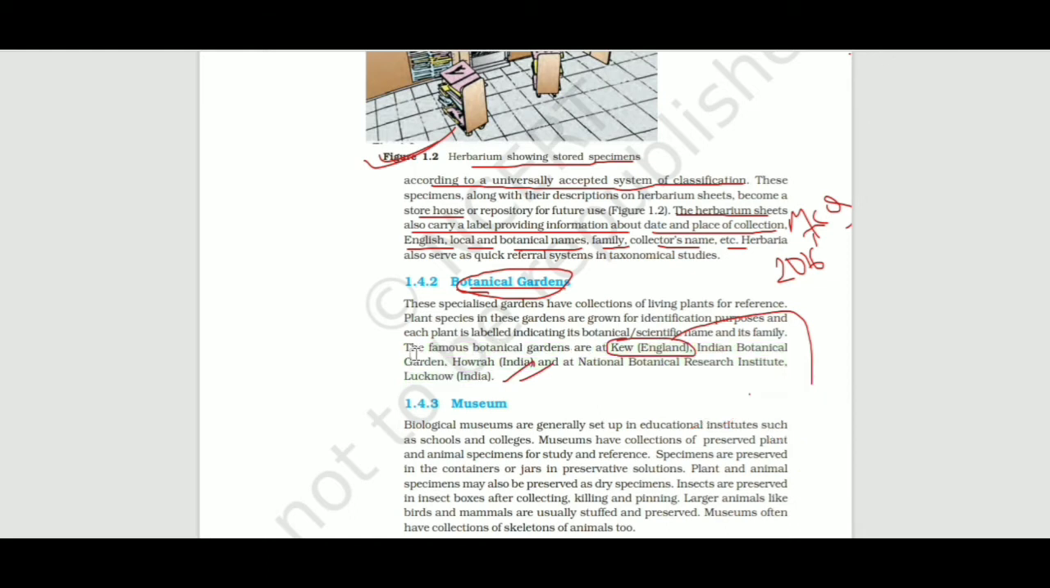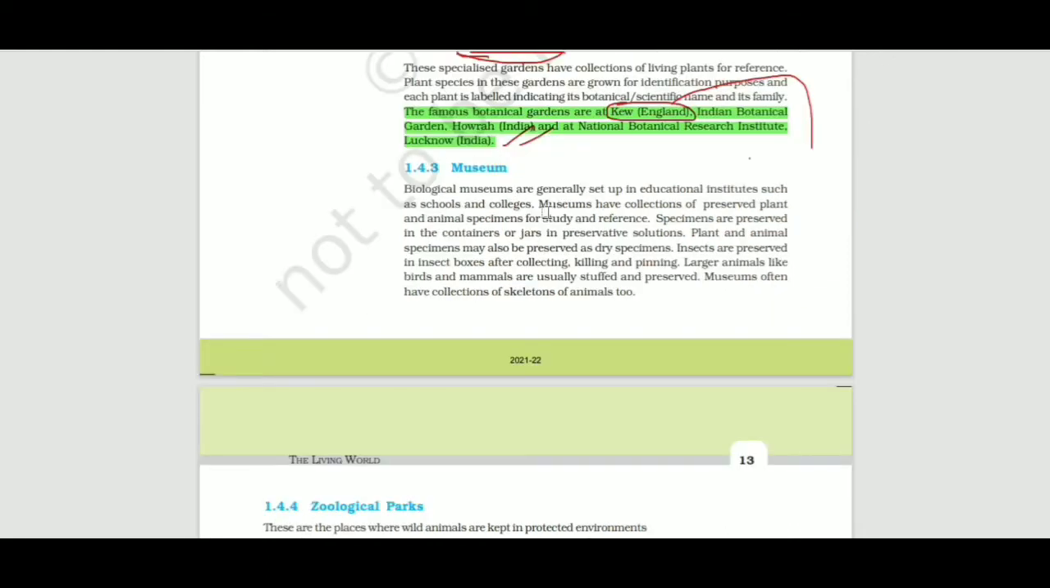Okay, now museum. Biological museums are generally set up in educational institutes such as schools and colleges. It is a very important line for the board examination for term 1. Museums have a collection of preserved plant and animal specimens, only for study and reference.